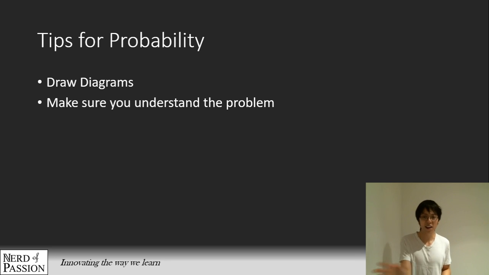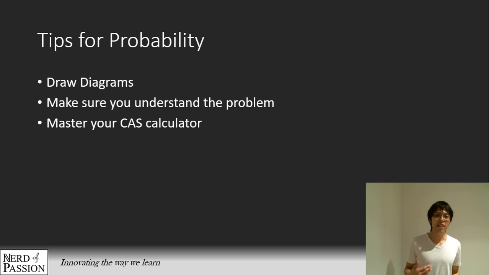So you can try to piece together some puzzles over there. Thirdly, definitely master your CAS calculator, because probability in Year 12 is pretty heavily calculator based. You have to know how to do the binomial, the normal, and the inverse normal.